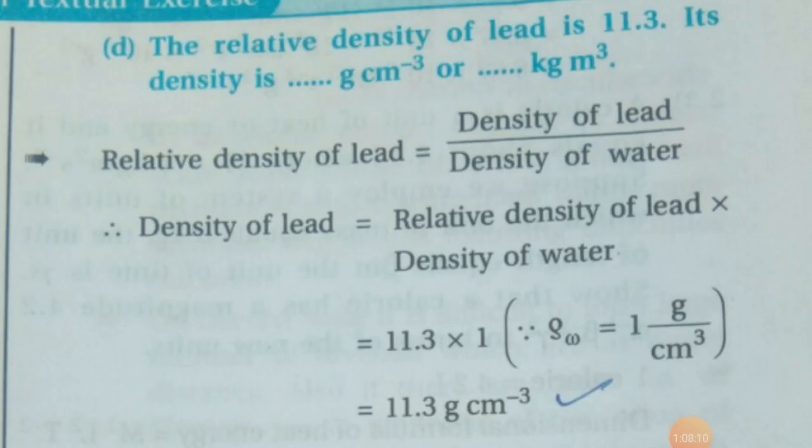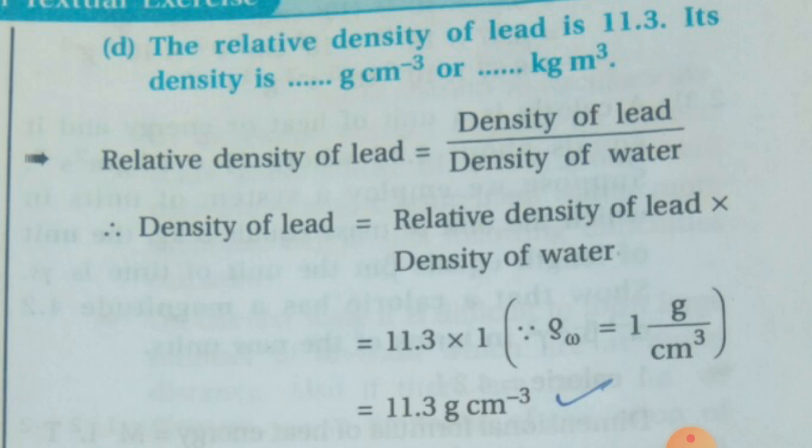Now D part. The relative density of lead is 11.3. Its density is dash gram per centimeter cube or dash kilogram per meter cube. Sorry, it is per meter cube. Here a misprint is there. It has to be kg m raised to minus 3.